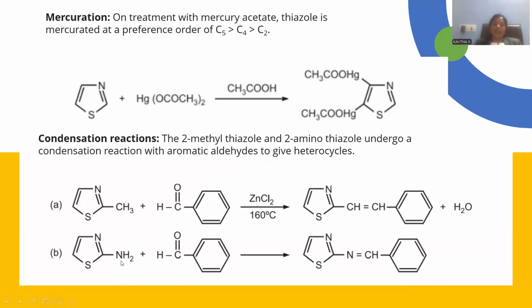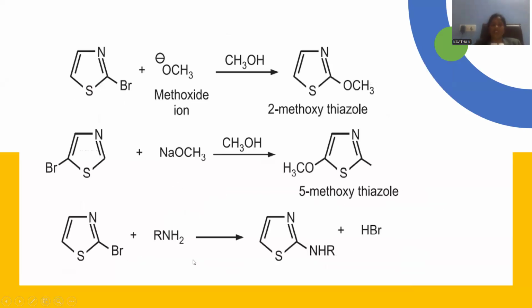So let me take an amine at the position number 2, and again benzaldehyde is the other starting material, condensed in such a manner that it is able to generate a kind of linkage called a Schiff base. This imine linkage is possible. The vinylic linkage is now replaced with an imine linkage. This is the way condensations will be accomplished.